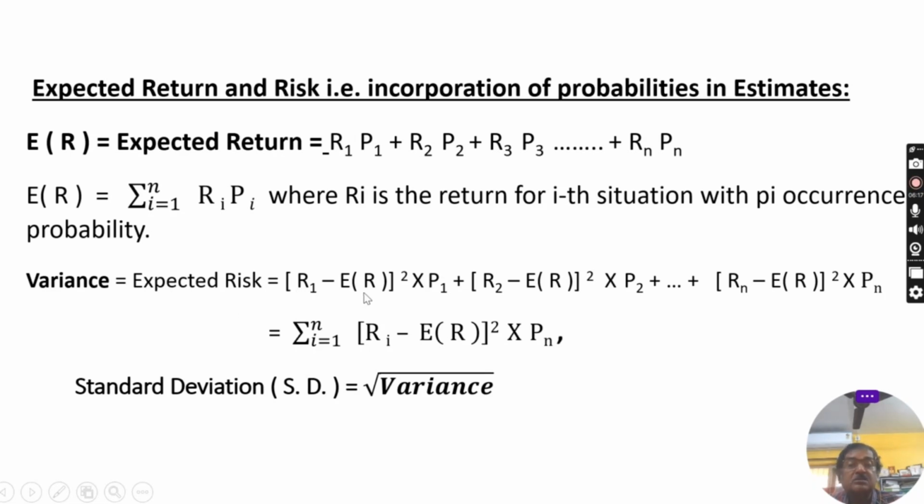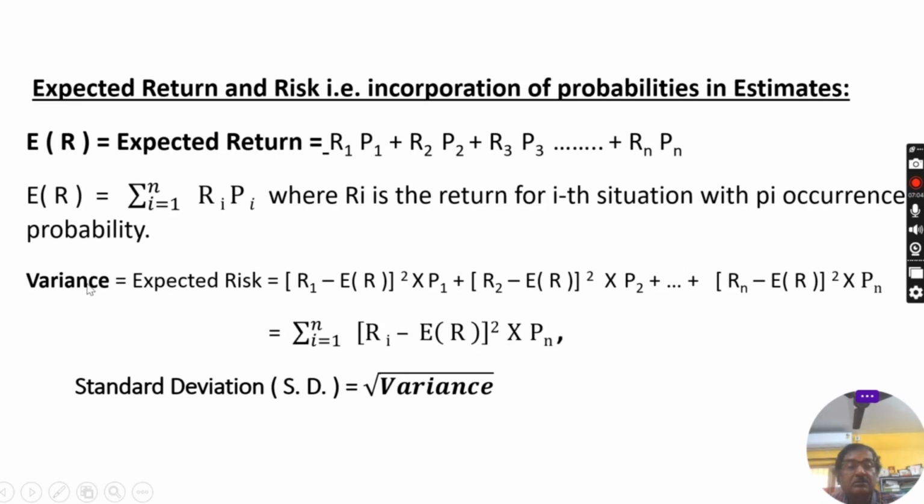Previously, I discussed the variance or risk in the case of deterministic situation, not with probabilistic. So how will we calculate it? This is the formula: R1 minus expected R1. This is the individual return and this is the expected return, and square it, then multiply by probability 1. In this way, up to n years, as it is a general formula, that's why n has been used. And this is the final formula for expected risk.